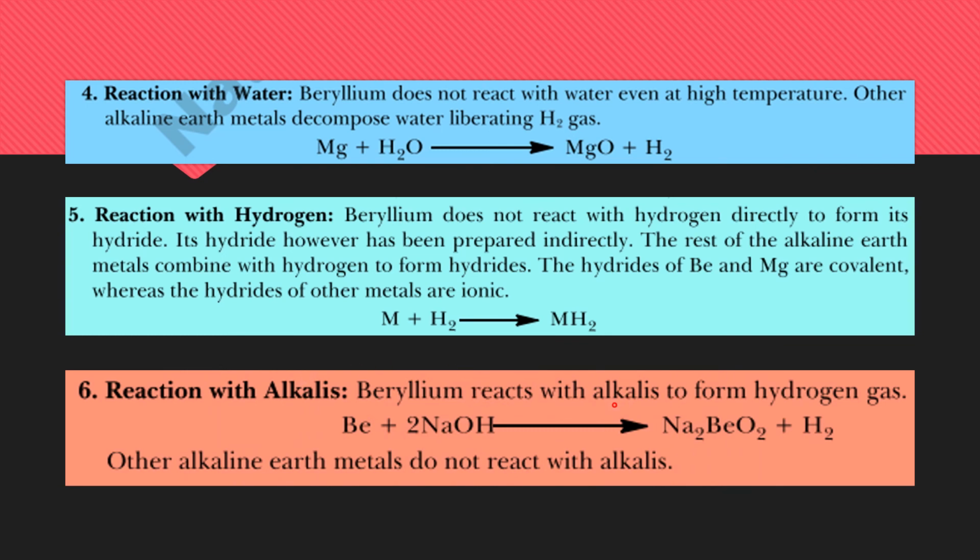Beryllium reacts with alkalis to form hydrogen gas. You can see that when it reacts with alkalis, beryllates are formed and hydrogen gas is released, while all other alkaline earth metals do not react with alkalis.